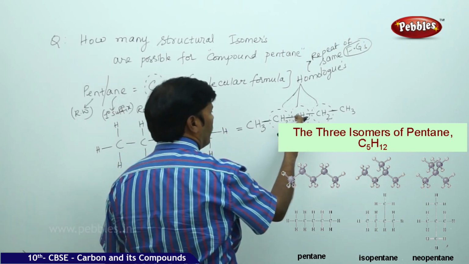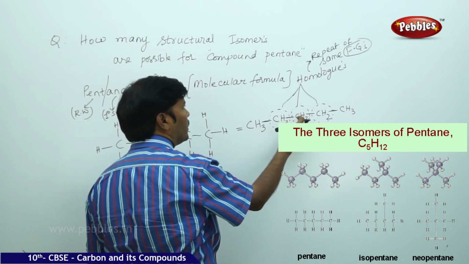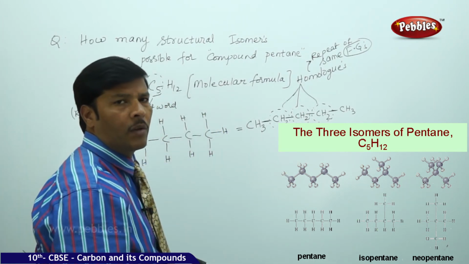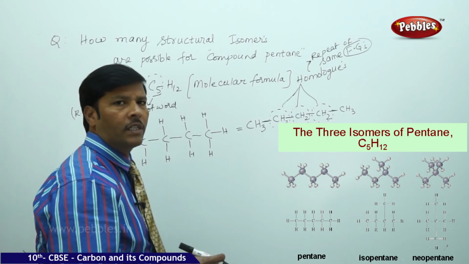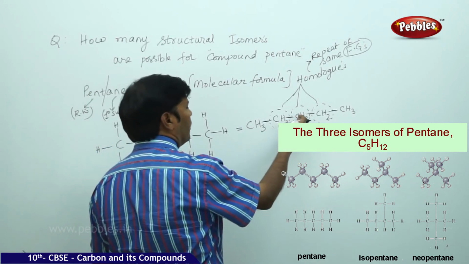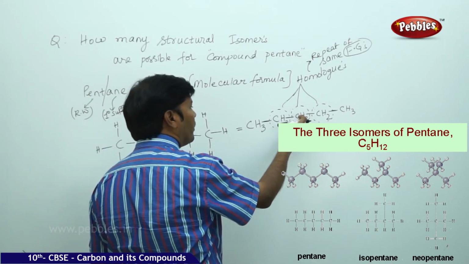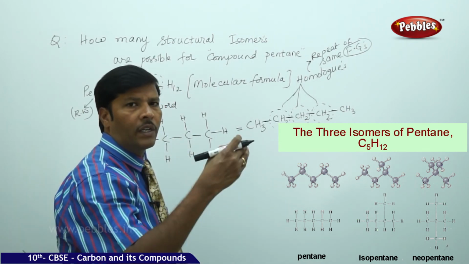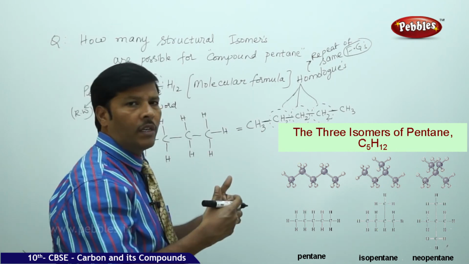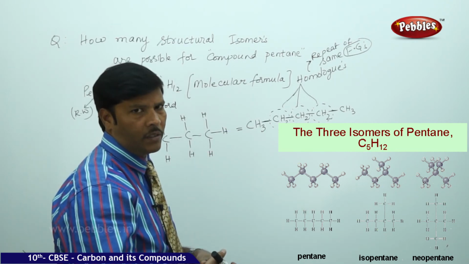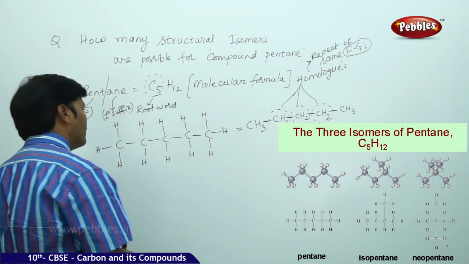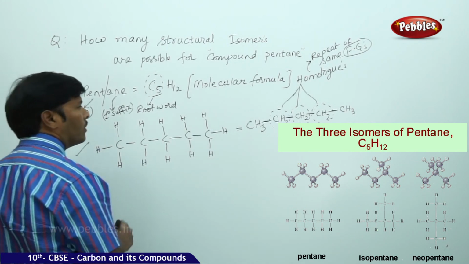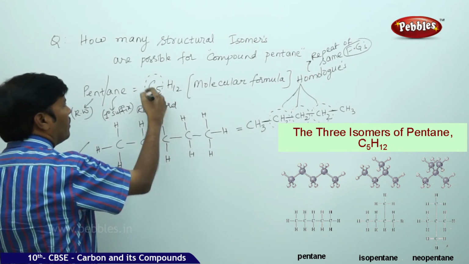So what is meant by the CH2 group? CH2 group is a homologue. It has the same physical properties, and it's a sort of repeating unit. Wherever the number of CH2 groups is increasing, the hydrocarbon also will increase in its carbon chain, and it will change in its properties. So based on that, this is pentane, the first isomeric structure for the molecular formula C5H12.